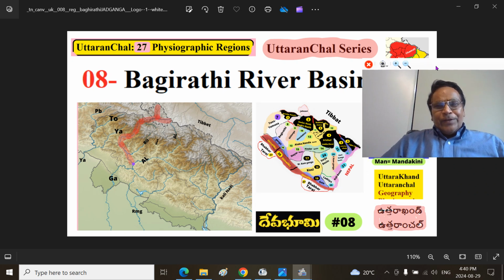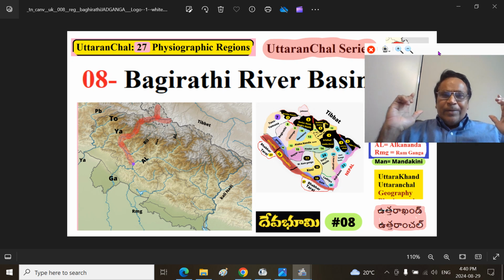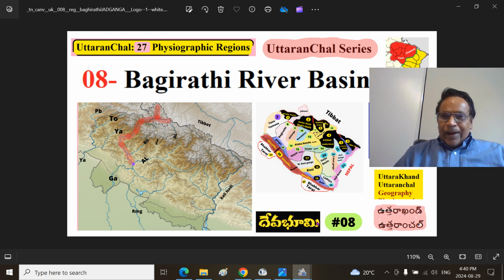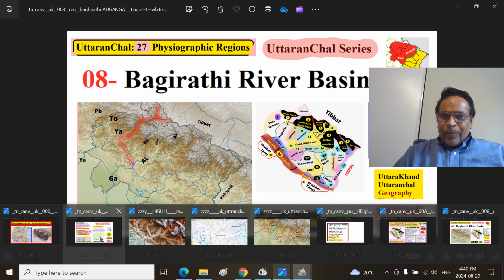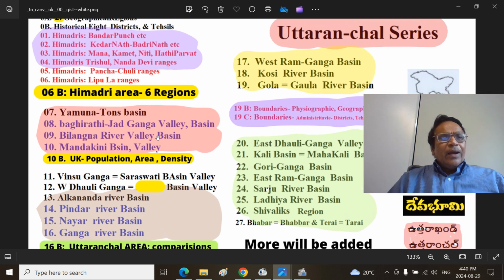After this presentation, you will get a very great clarity of the fascinating river, a headstream of Ganga Mata. After Bhagirathi joins with Alkananda, the river from there onwards is called Ganga River or Ganga Mata. This is our Uttaranchal series, Mitranam, and we are now looking at part 8, Bhagirathi Ganga River Valley Basin. So the Bhagirathi River Basin we are talking about today.